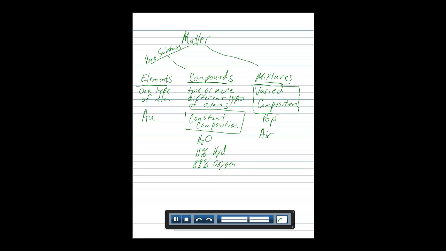Sometimes air doesn't smell so good, sometimes it smells good, sometimes air has lots of oxygen, sometimes it has lots of carbon dioxide, sometimes it has lots of pollution, sometimes it has very little pollution. Air has varied composition. Another example, tap water. Now, I know I just said that water was a compound, but tap water is very much a mixture. It has varied composition.